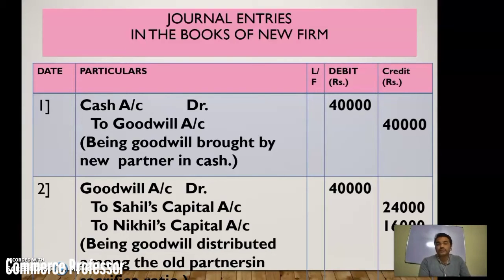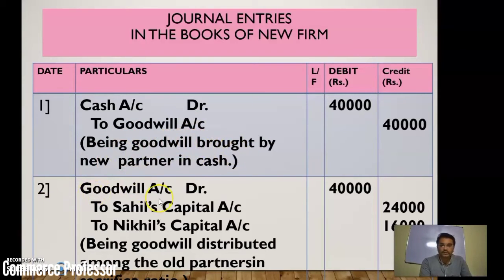So what are the journal entries in the books of the new firm that are provided in the next slide? See, there are no dates given. The date is only one date, that is the 1st April 2019. While writing these journal entries, first of all, two entries are mandatory, that is the capital brought by the partner and the goodwill brought by the partner. So the first entry I have made here: cash account debit to goodwill account, 40,000. What is the narration? Being goodwill brought by new partner in cash.